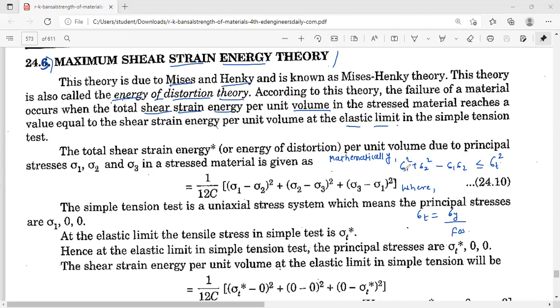Okay. In the previous equation and in this equation, one difference is there. What is the difference? Yes. In the previous theory, here 2 mu is there. But in this theory, this 2 mu is skipped. So the formula is sigma 1 square plus sigma 2 square minus sigma 1 sigma 2 should be less than or equal to sigma t square. And sigma t is nothing but yield stress divided by factor of safety. Okay. Now we will draw the envelope for this particular theory.